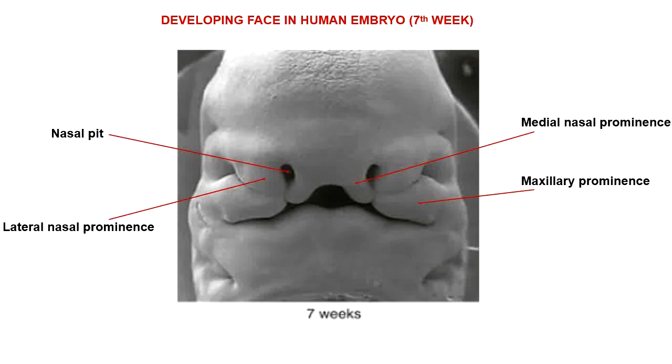And the lateral nasal swellings are fusing with the maxillary prominences to form the cheeks. Still, the union has just started. You can see this line of fusion where they will fuse with each other on each side completely. And on the lateral aspect, eyes have started developing, but they are quite widely apart from each other, situated on the lateral aspect of the developing face, and they are not visible in this.